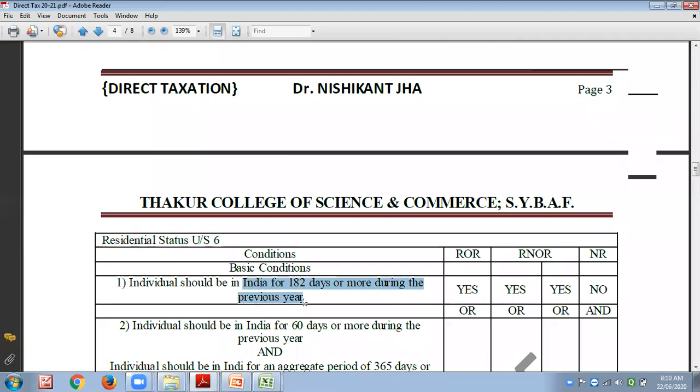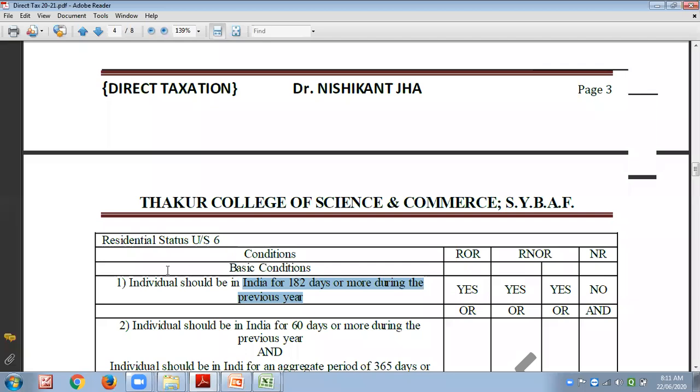It is irrespective of your citizenship or which country you belong to. If you are residing in India, you will be considered a resident of India. But how many days should we reside? That is all explained under section 6 of the Income Tax Act.